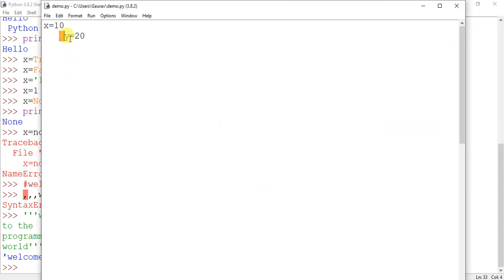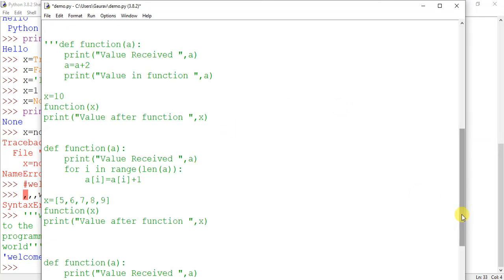Okay, that's why I have told you that all the lines that are without colon must be at the same indentation level. So when we study in the coming sessions about the if block, for block, while block, and later in class 12th you will be reading about functions. Like I have this example, this is for class 12th.